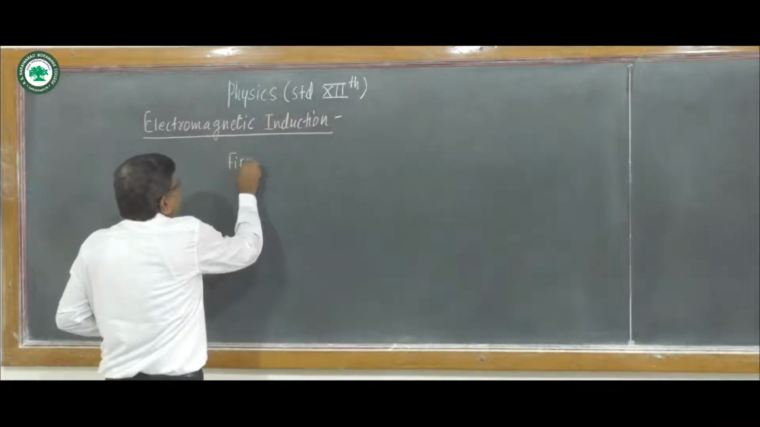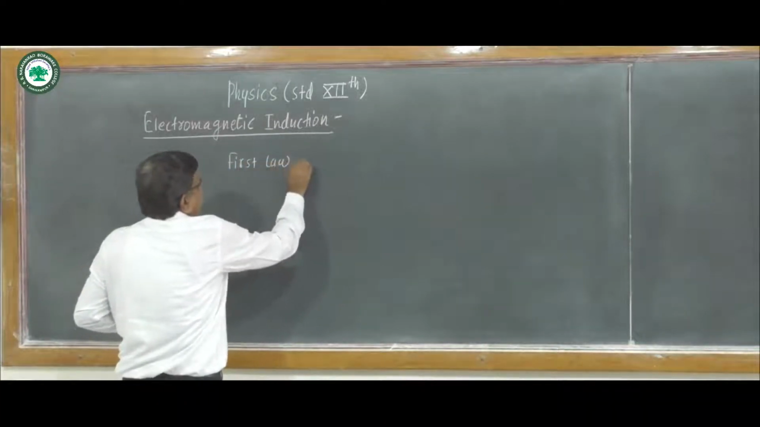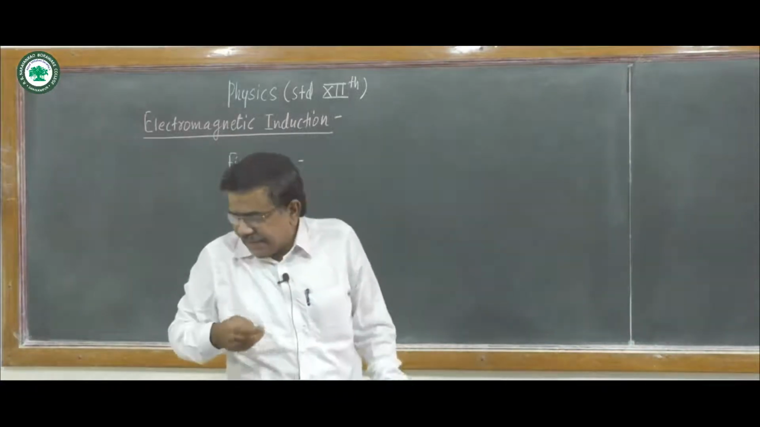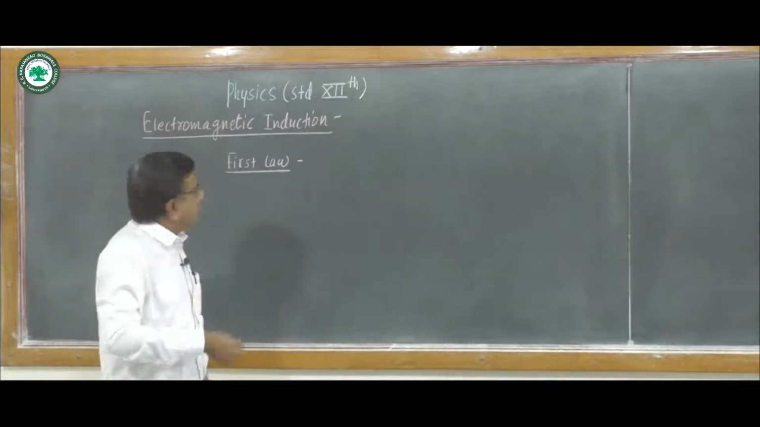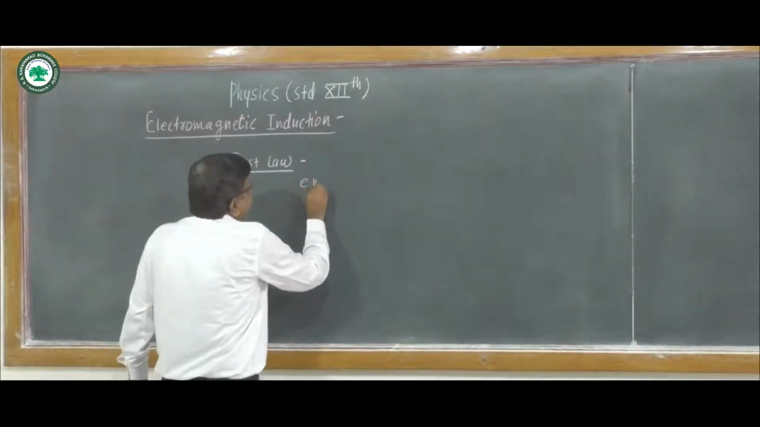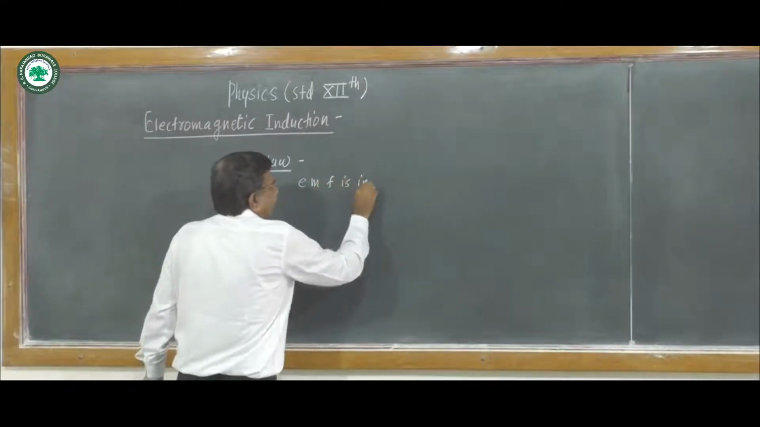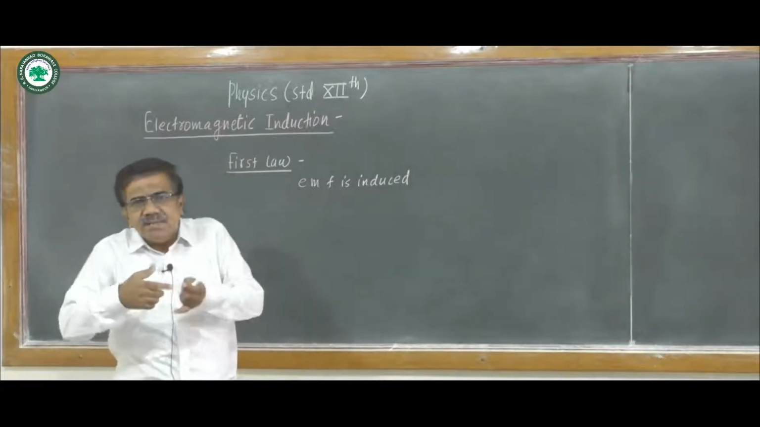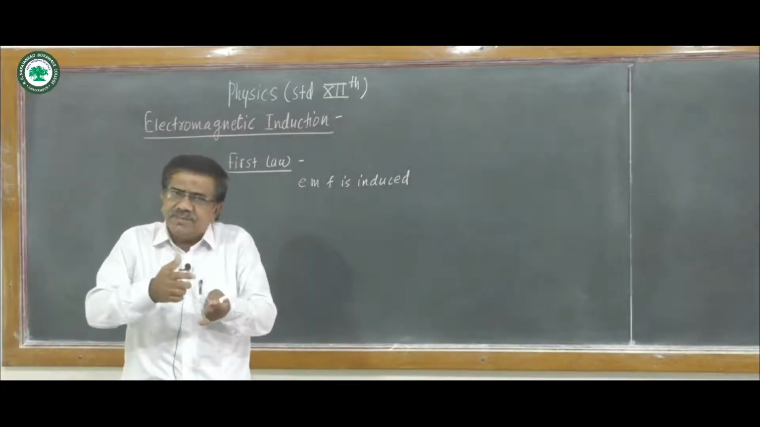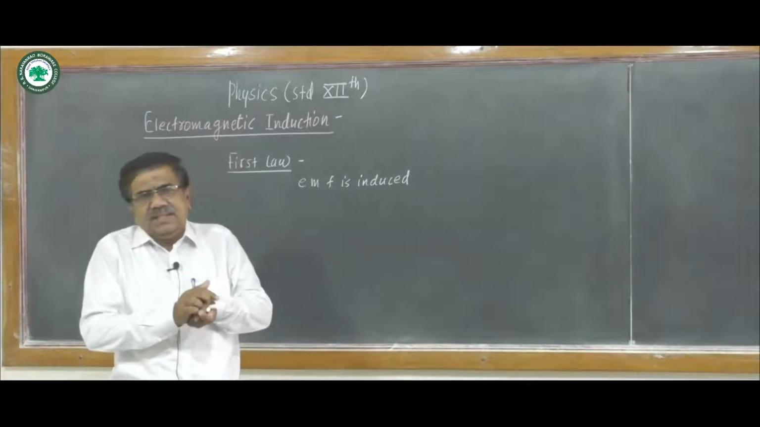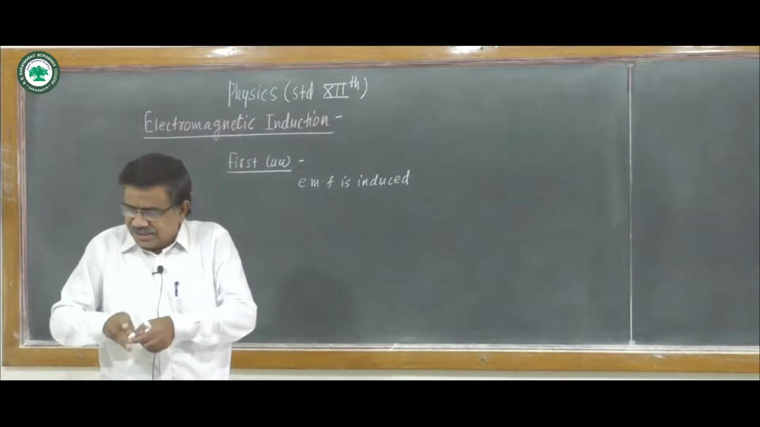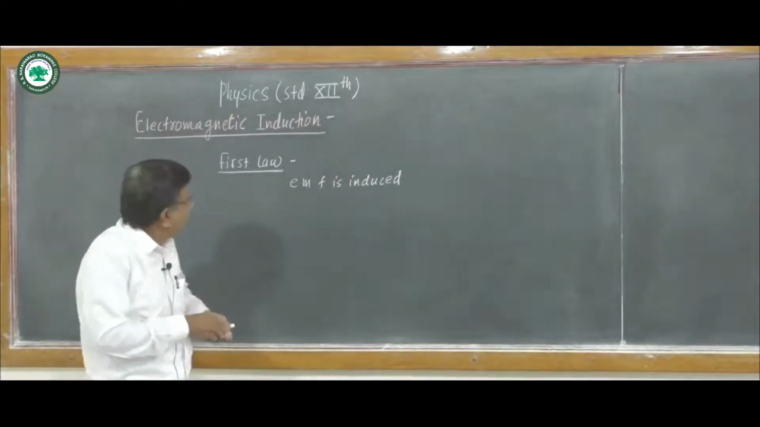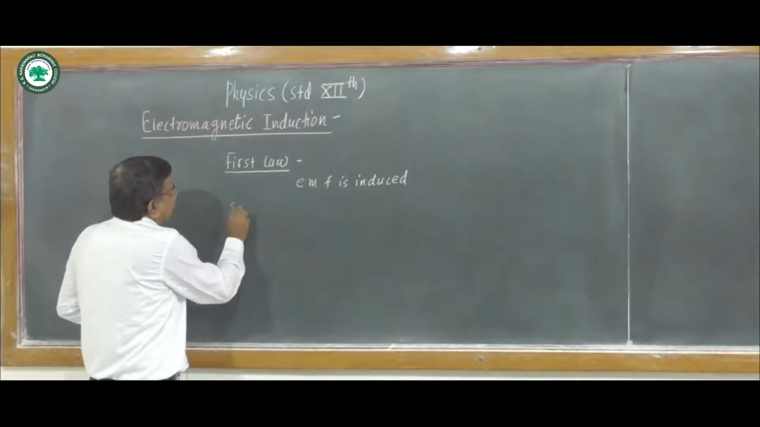In the first law, we have studied that whenever there is a change in magnetic flux linked with a closed circuit, EMF is induced. So the cause of induced EMF is the change in magnetic flux associated with the circuit or coil. This law is a qualitative law because it only indicates the characteristics of induced EMF. We also know Faraday's second law.